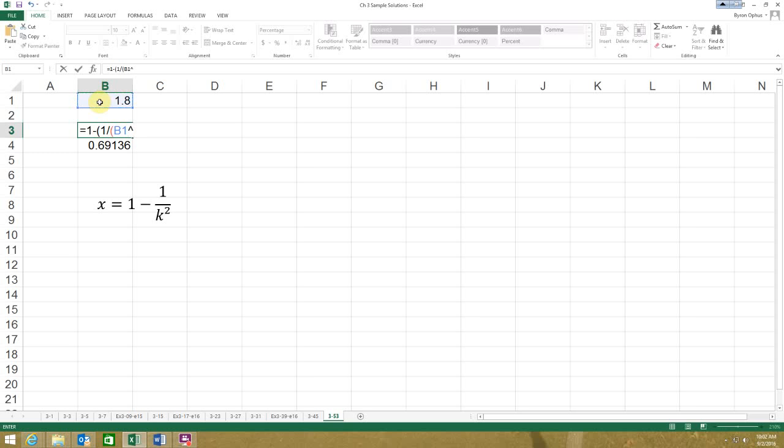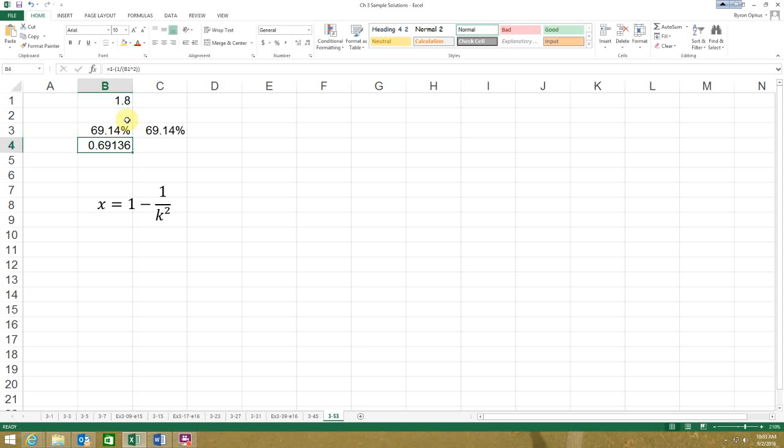Use my tent squared, and add my other parenthesis there. This is another reason why I've gotten used to using that tent, because building formulas like this is a lot easier than using that square root or square feature up here in the functions.